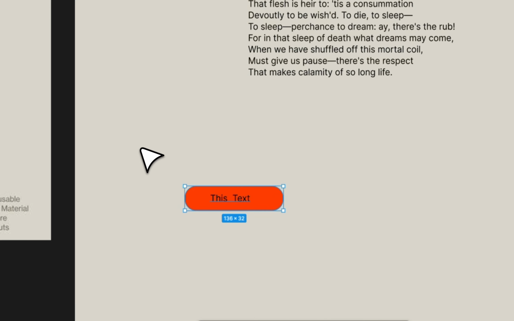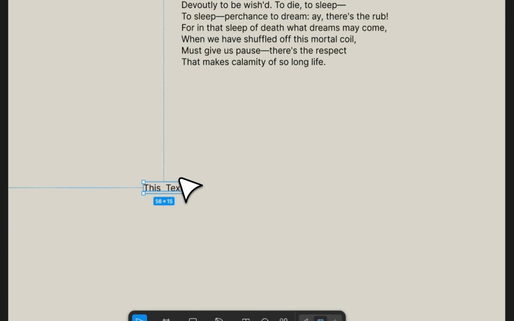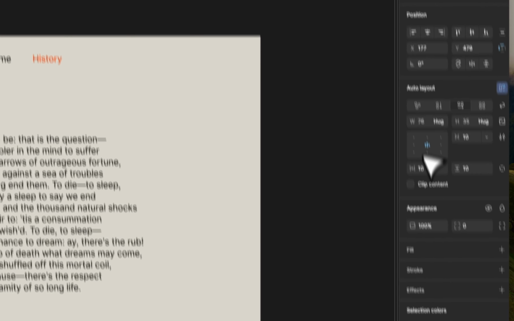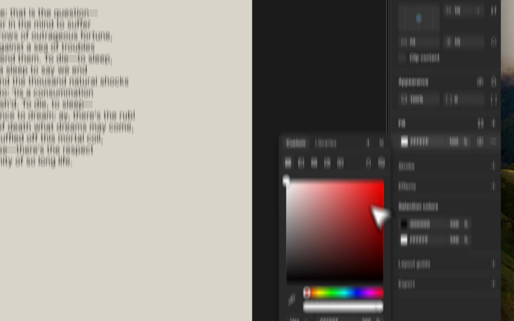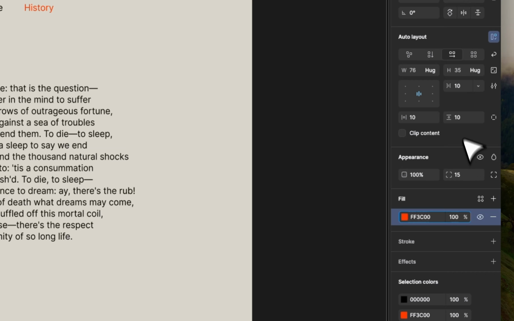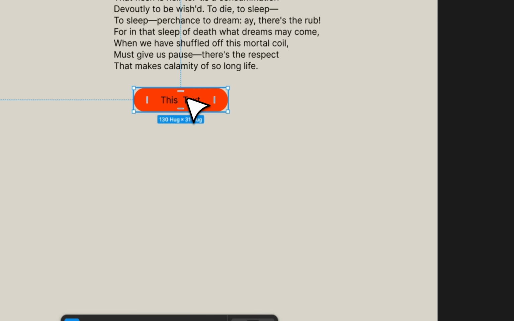Another way to do this, which is actually more precise, is you do Shift A, and then from here, because you have the auto layout, you can now fill the box. And then you still have the adjustment, for example, on everything. So you can still do like 15. And then you can use this here to increase the box and the size. And now you know that basically this is a precision-based layout.